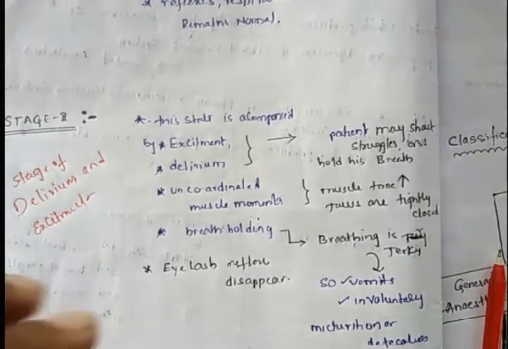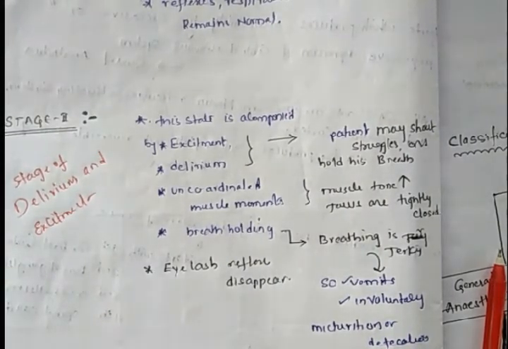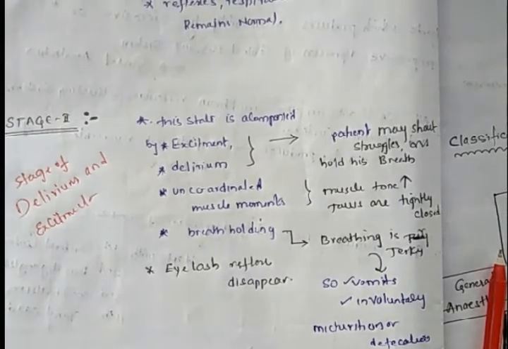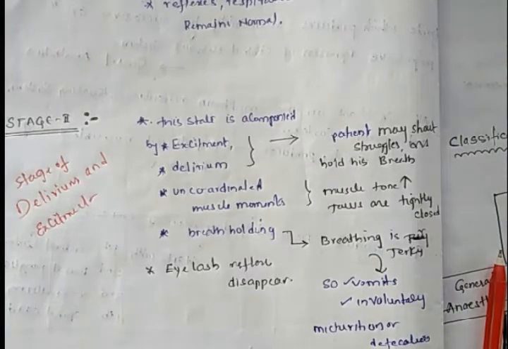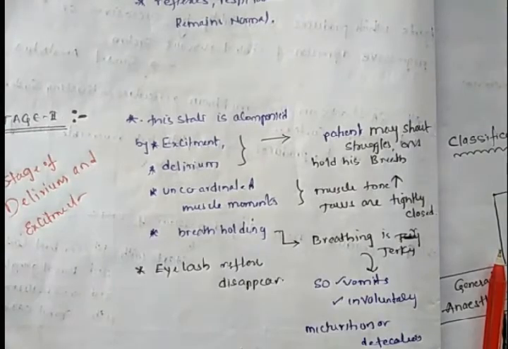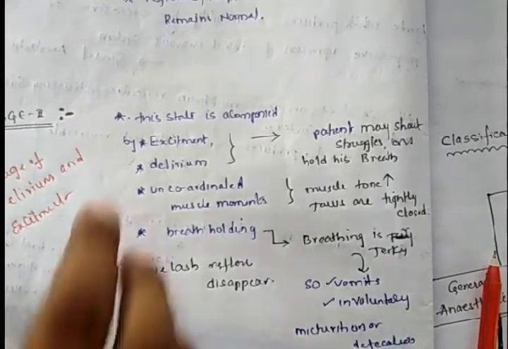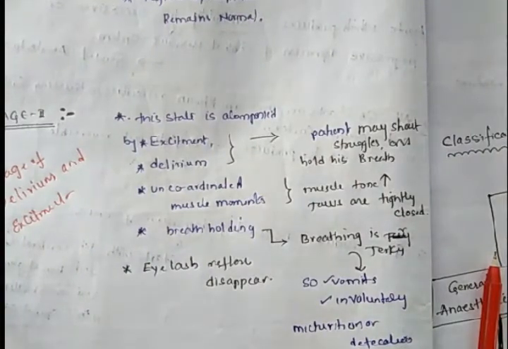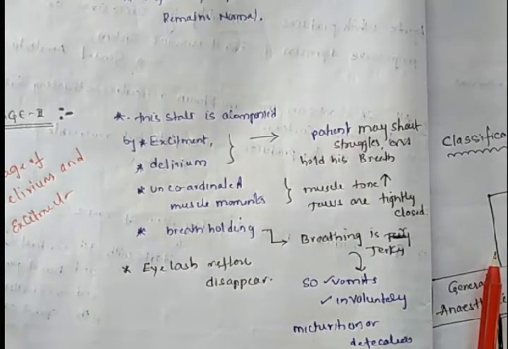The eyelash reflex will disappear. The first identification of this stage is that the eyelash reflex disappears. That means the patient cannot open his eyes by himself; the eyes will be closed as a result of the eyelash reflex disappearance. So this is stage 2. This is a very dangerous stage, and proper doctor monitoring must be there.